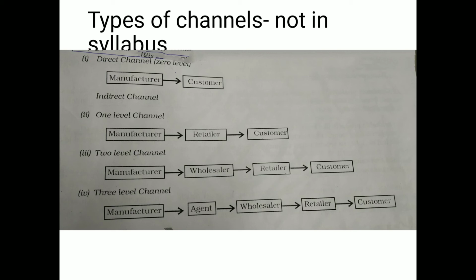The last is three level channels, when the distribution involves manufacturers using the services of agents or brokers to connect with wholesalers and retailers. Normally, the manufacturers would appoint agents in major areas who in turn connect them to wholesalers and retailers. So it is suitable for manufacturers of limited product lines with customers spread over a wide geographical area.